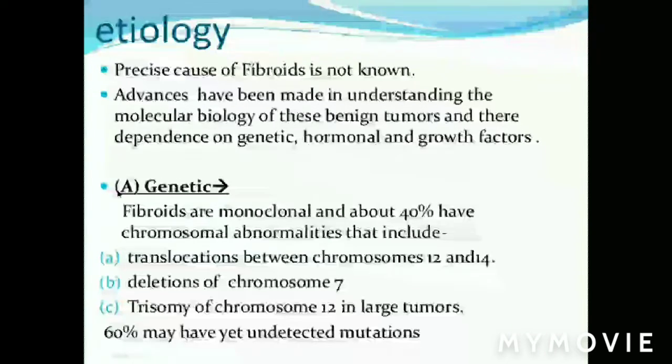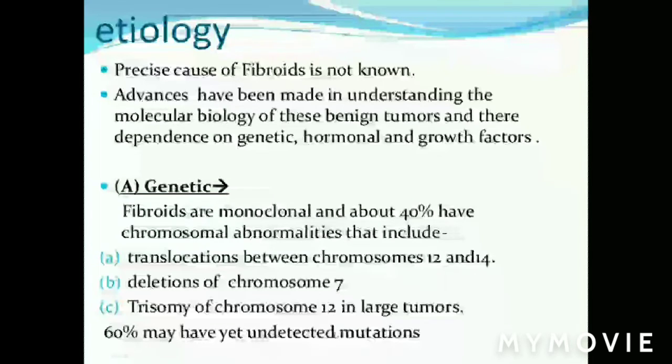We will see first genetic causes. Fibroids are monoclonal and about 40% have chromosomal abnormalities. Which are the chromosomal abnormalities? That includes translocation between chromosome 12 and 14. Deletions of chromosome 7, it is deleted. Then trisomy of chromosome, usually seen in 12, that is in large tumors. So 60% may have